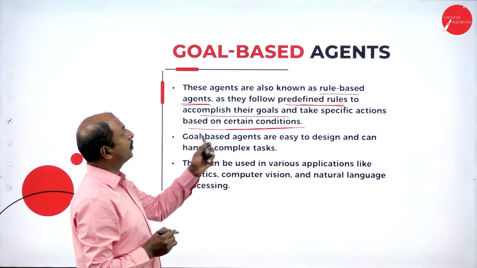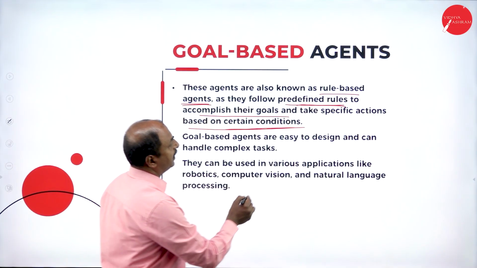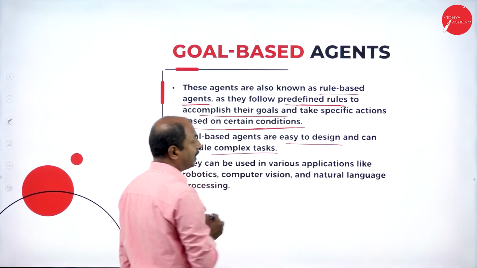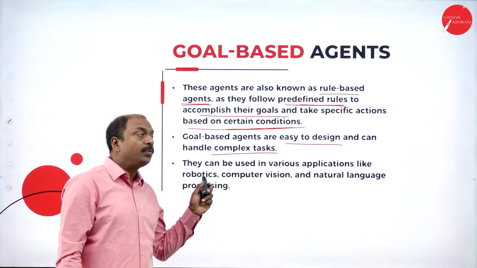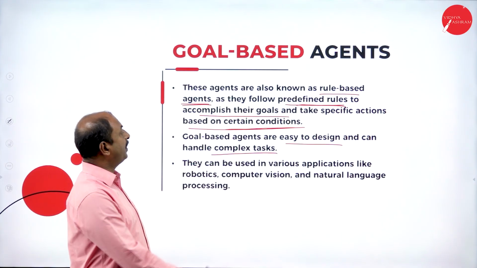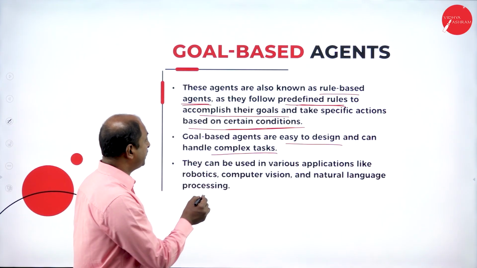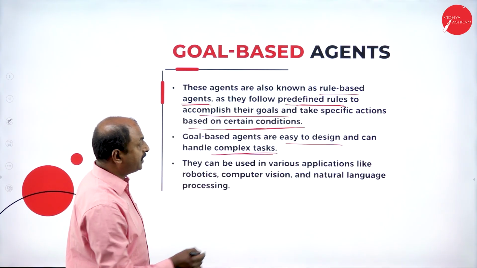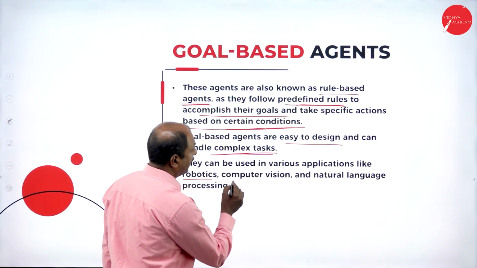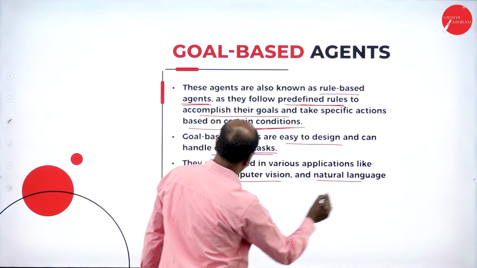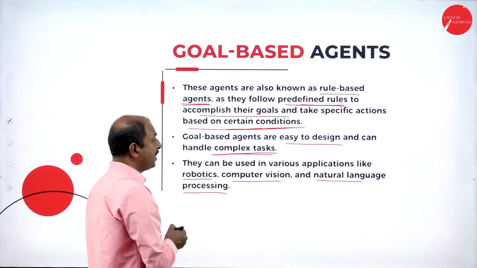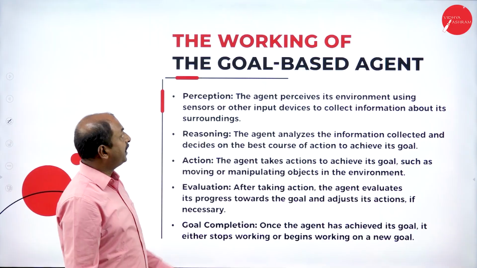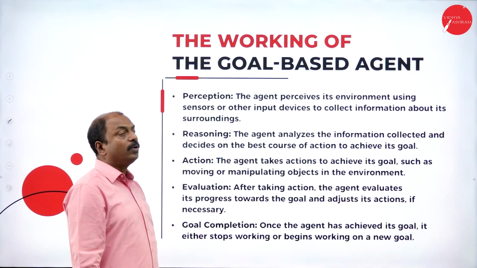They are easy to design and can handle complex tasks. This is another advantage of using goal-based agents. We use this agent to solve complex problems, and it can be used in various applications like robotics, computer vision, and natural language processing, that is NLP. These are different applications of goal-based agents. Now let us see the functioning of the goal-based agent.